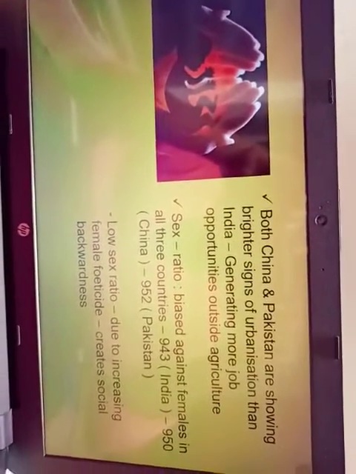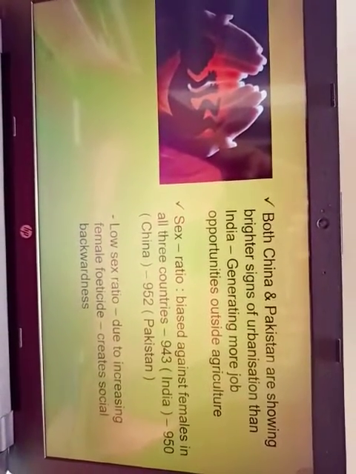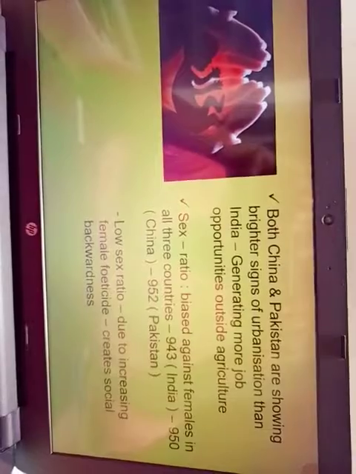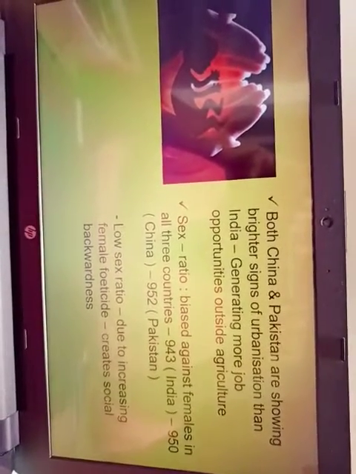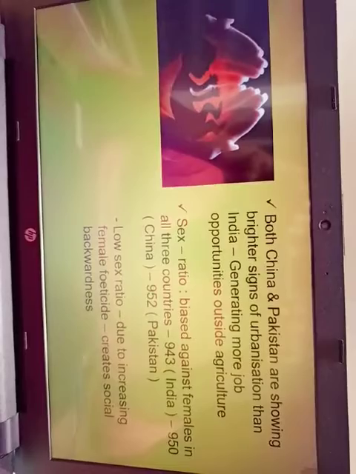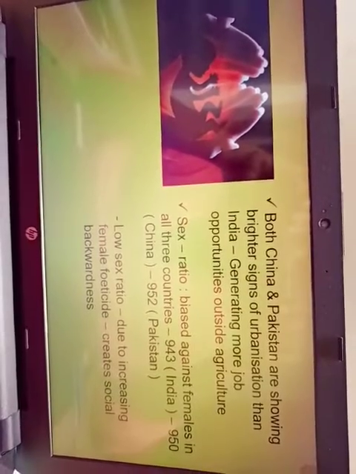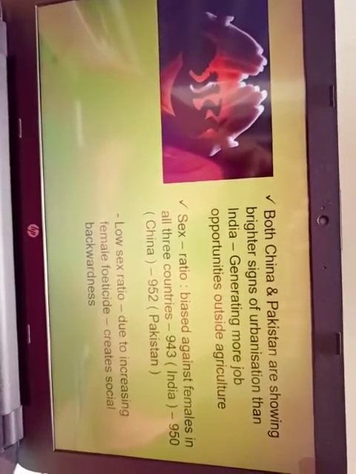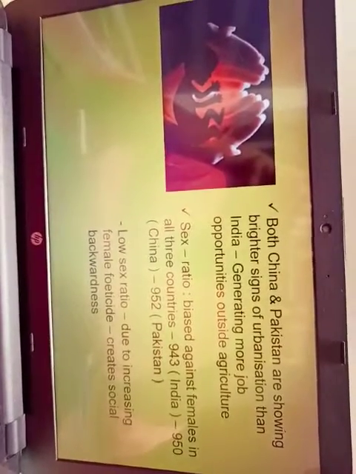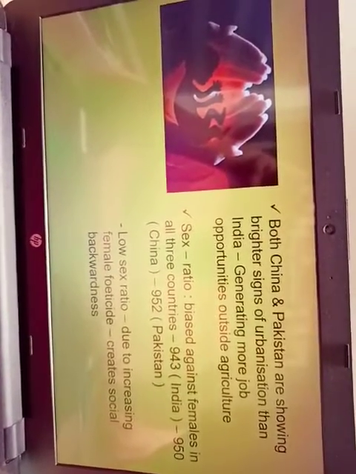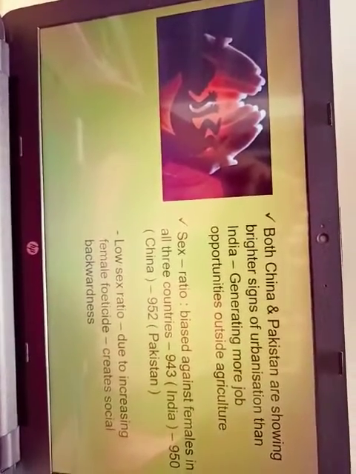Yes, so both China and Pakistan are showing brighter signs of urbanization than India. That is, more rural people are searching for jobs and coming to the urban areas. That is, urban areas are more centralized, with people concentrated with more population. So that is urbanization.